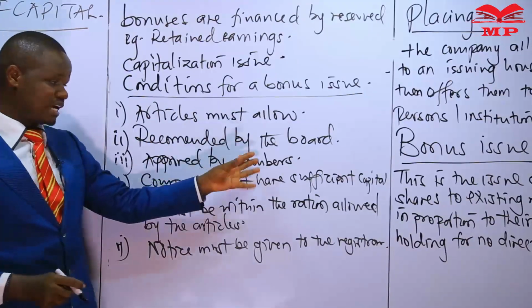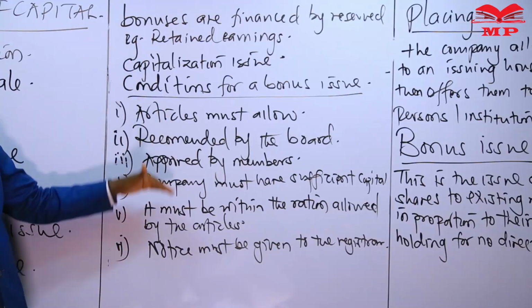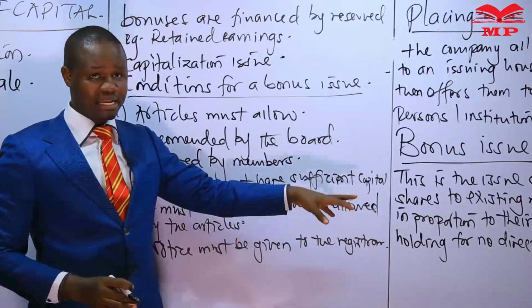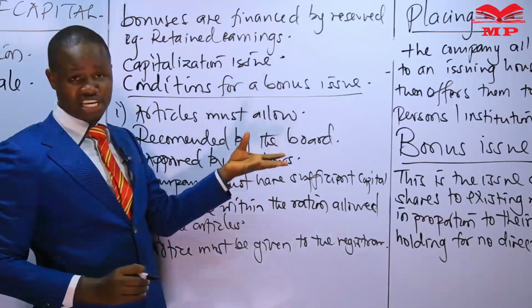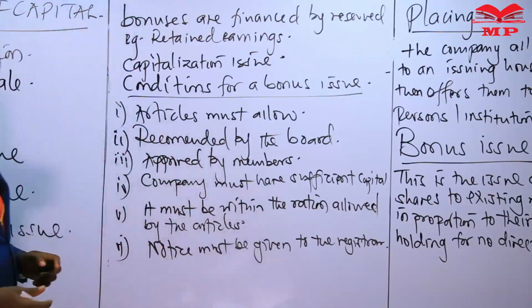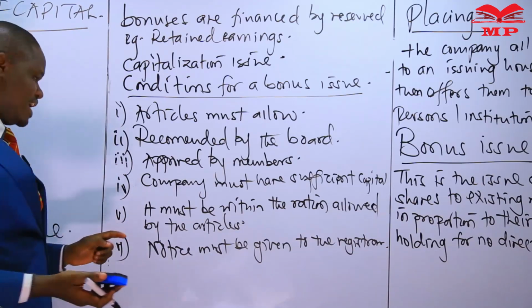In our specific case, we are talking about the Capital Markets Authority. If the company executing a bonus issue is a public company quoted in the Nairobi Stock Exchange, they will need the approval of the Capital Markets Authority, which is the regulator of the publicly traded companies. So that is the bonus issue and the conditions that we must observe to effect a bonus.